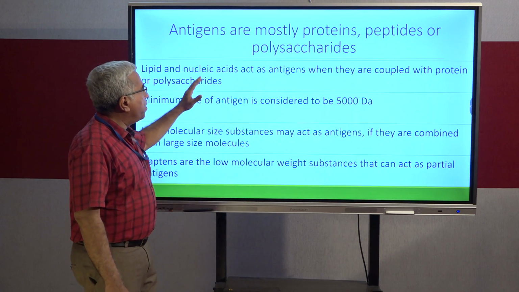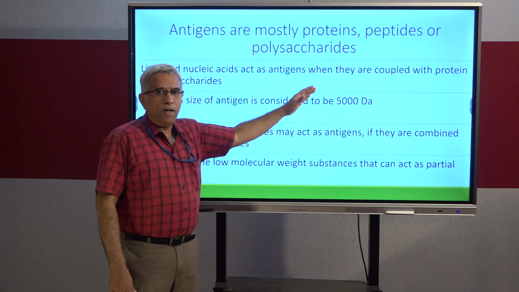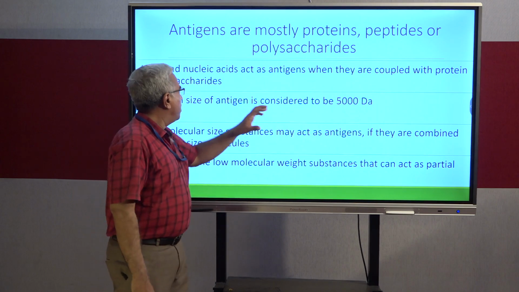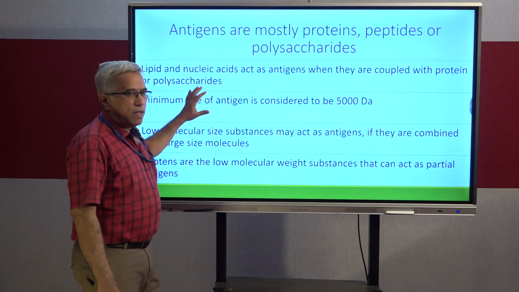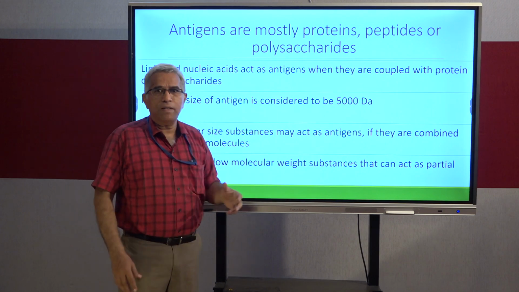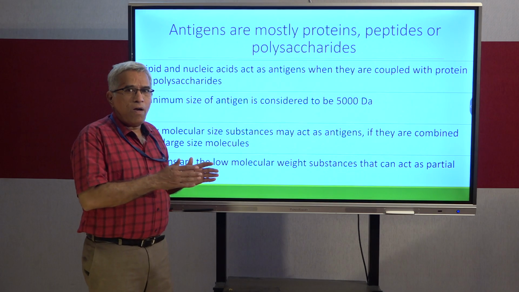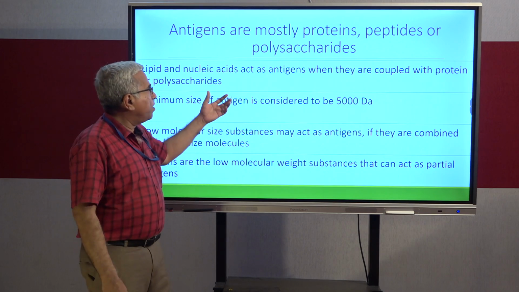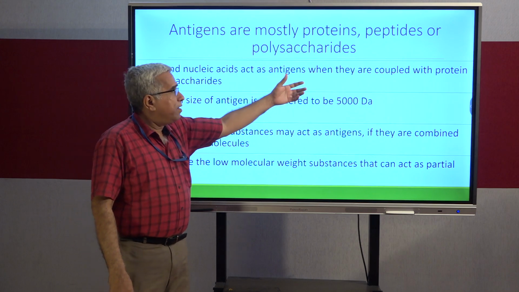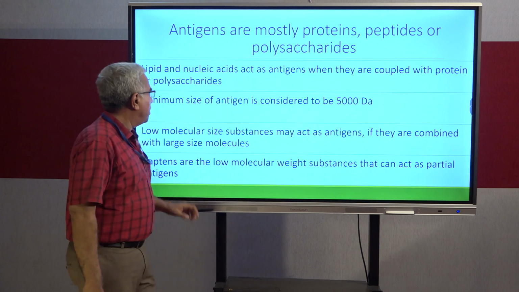And lipids and nucleic acids can also act as antigens when they are coupled or mixed up or combined with protein or polysaccharides. So previously we learned that proteins and peptides are better antigens when compared to polysaccharides. Along with the polysaccharides, even lipid molecules and nucleic acids can also act as antigens, provided they couple themselves with protein factors or polysaccharide factors.